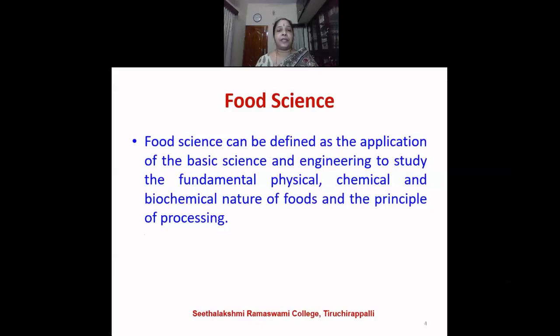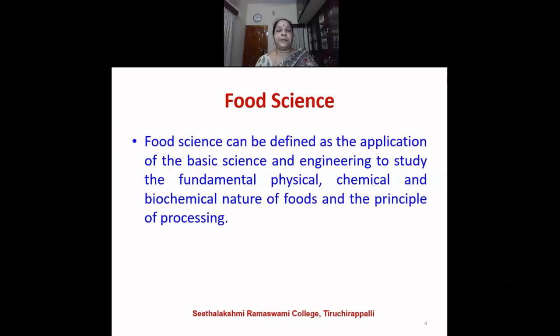The biochemical nature is the different types of nutrients that are present in the food. Food contains different types of nutrients like carbohydrates, proteins, fats, vitamins, and minerals. So the biochemical nature of food and the principle of processing. So it does not end there. It also involves the principle of processing the food.